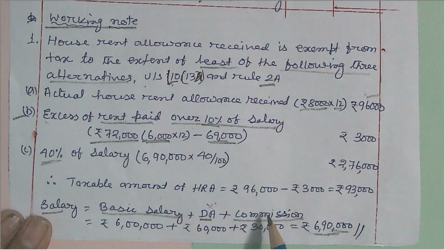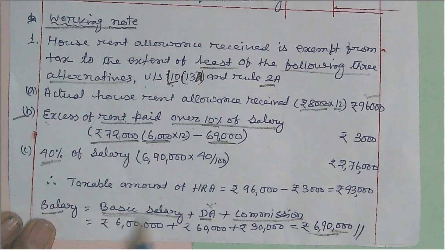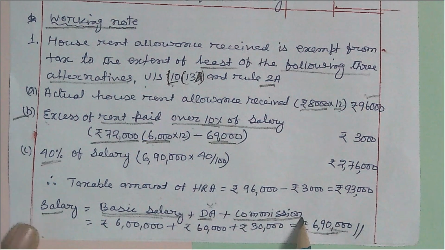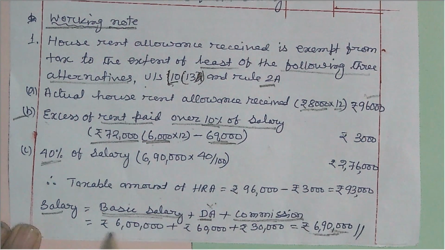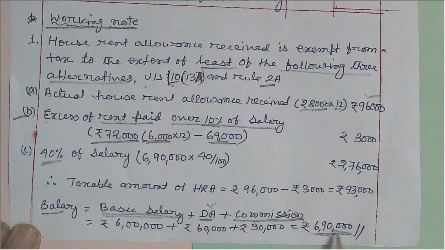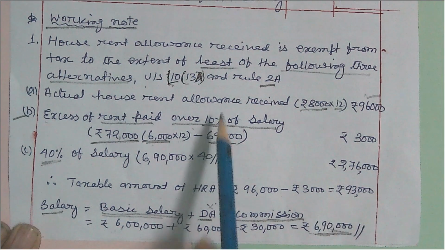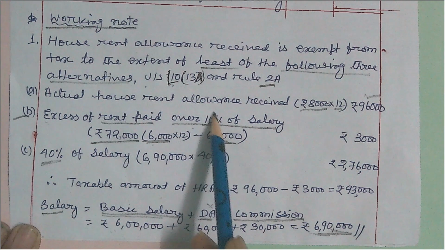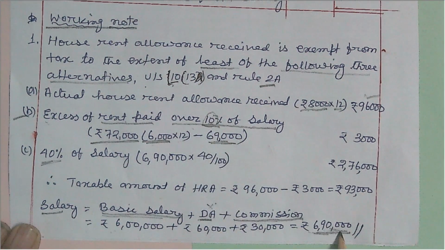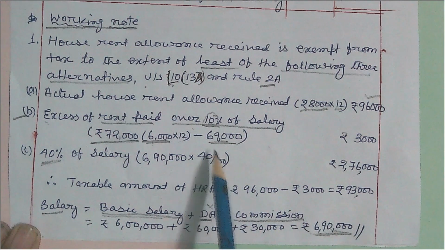So basic salary, dearness allowance plus commission based on turnover achieved. You see here it is 6 lakh plus 60,000 plus 30,000, so 6,90,000. Now the 10% shall be calculated on this 6,90,000, and it is coming 69,000.